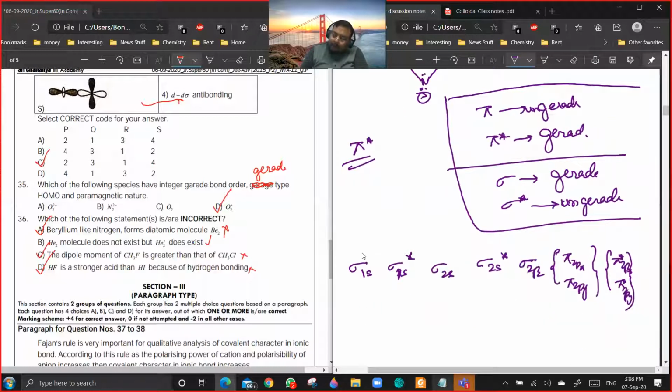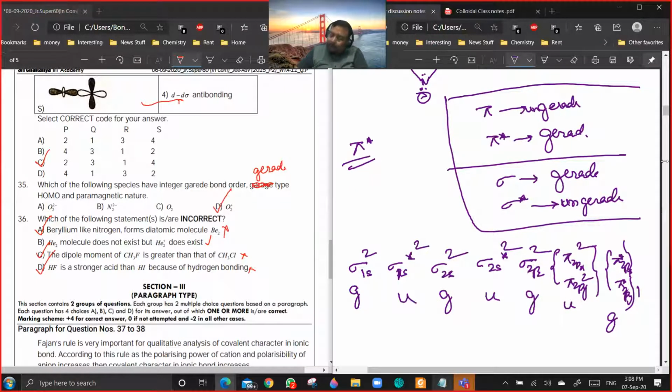If I'm talking about O2, first let me write for O2. Now, what are the gerade orbitals? Pi star is gerade, and sigma is gerade, so g, u, u, u.